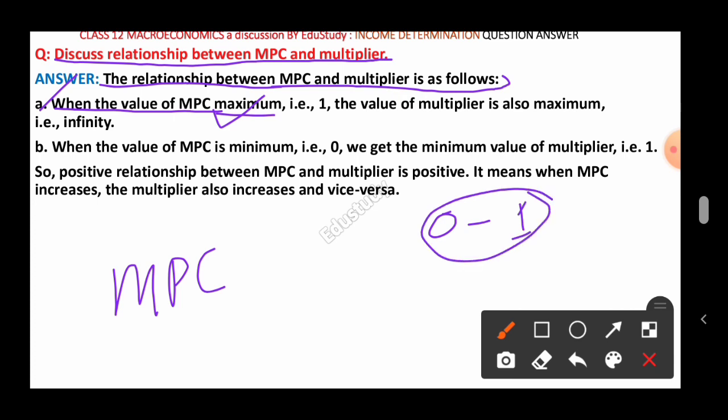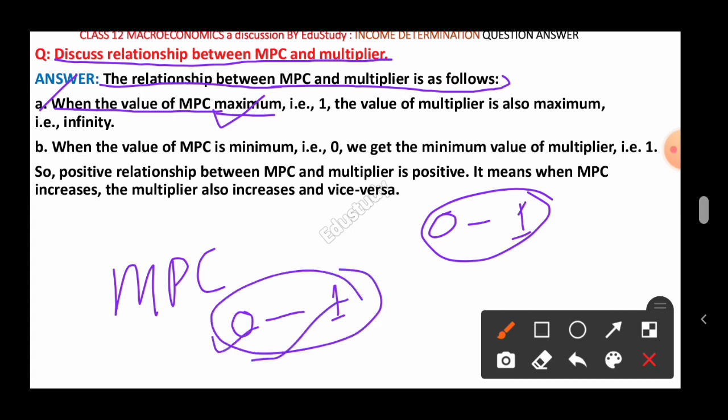The minimum value of the MPC will be 0 and the maximum value of the MPC will be 1. It varies from 0 to 1.